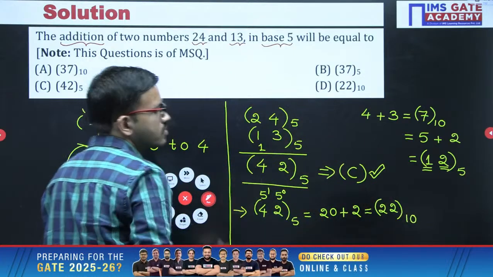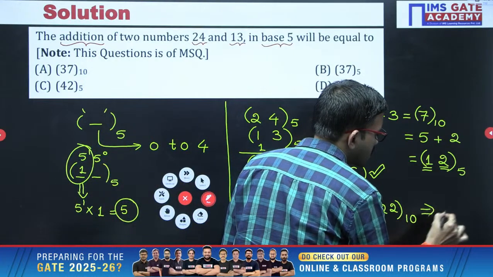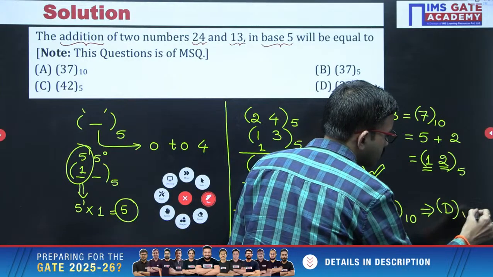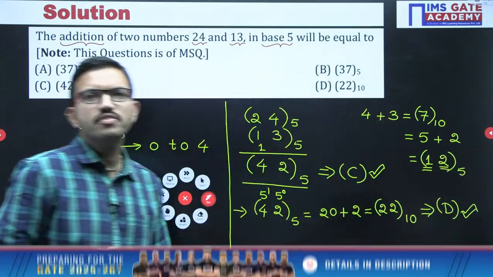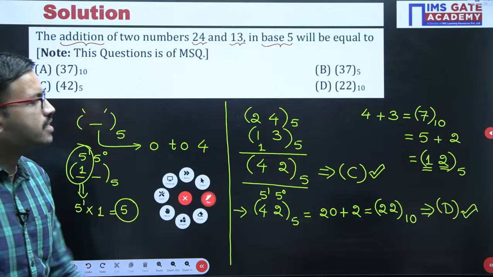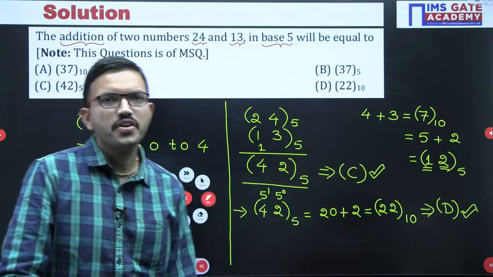So with the help of this, we are getting option D as the correct one. I hope it is clear for everyone. For this question, two choices are correct, option C and option D.